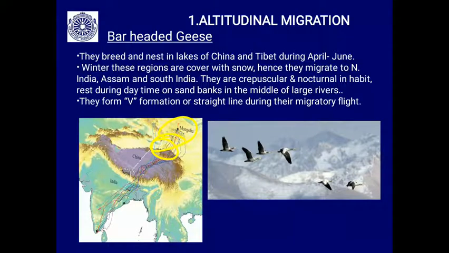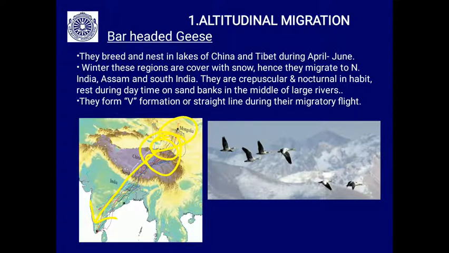During winter these regions are covered with snow, hence they migrate from this higher altitude to favorable regions of lower altitude. They migrate to northern India, Assam or southern India. They are crepuscular, that means they become active in the evening, and will be active the whole night.